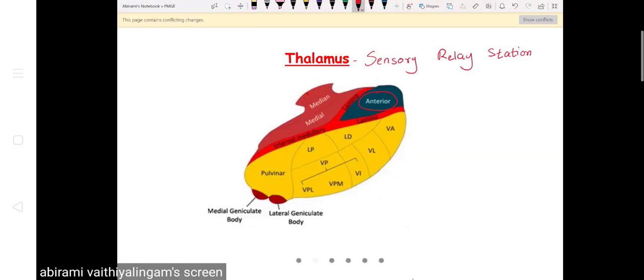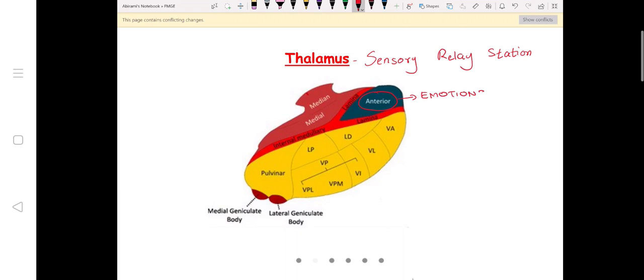Okay, anterior. Now all of you just imagine, of all the sensations in the body, which sensation do you give more importance to? Obviously emotions. So put emotions in front. Anterior nuclei of thalamus carries emotions, and also memory.